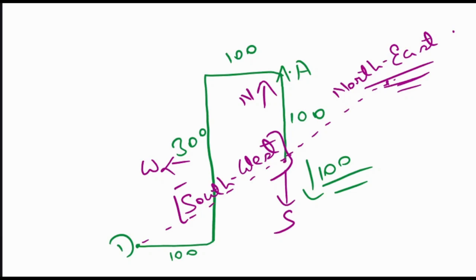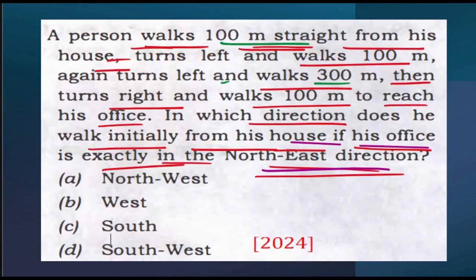It's a little confusing, right? So let's understand or let's solve it again. This particular question came in 2024. So what exactly was the question saying?